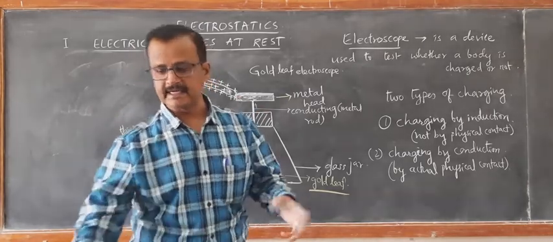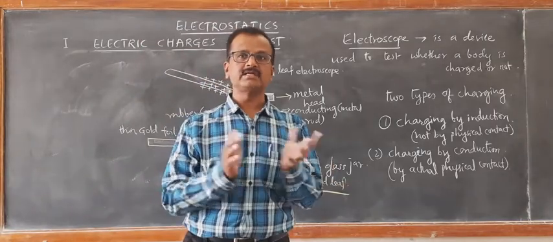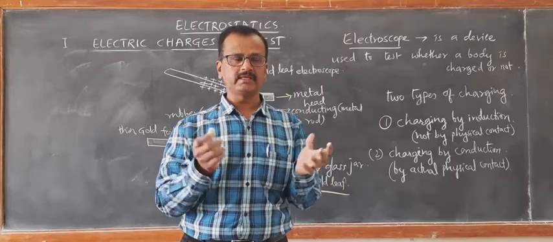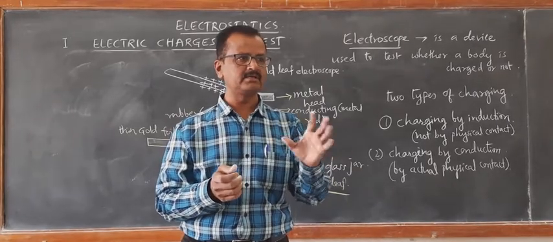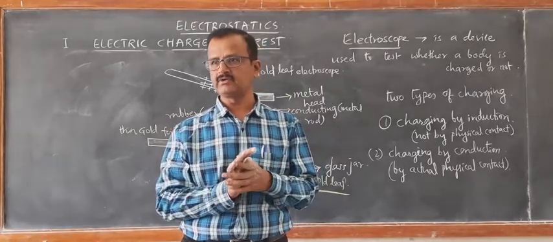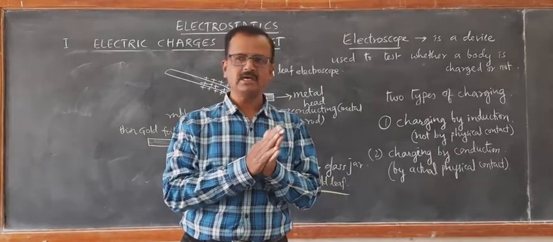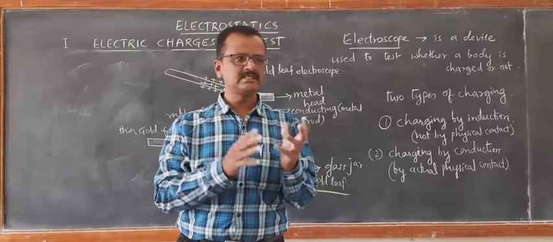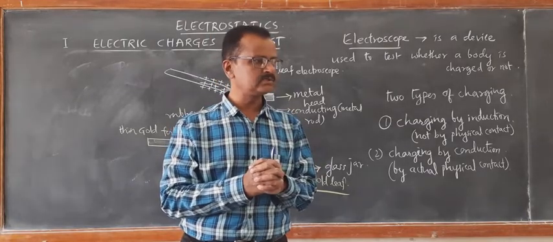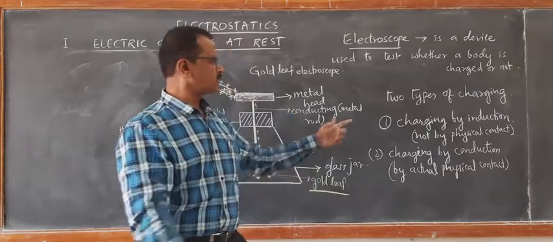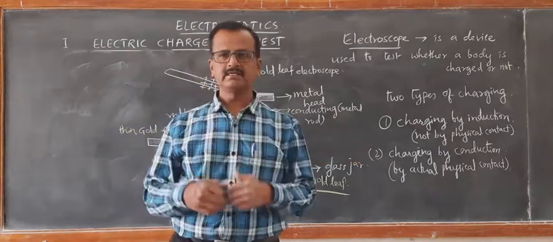When the body is getting charged, that is charging by friction. When you take the glass rod, before it is rubbed, it is neutral. The silk cloth is also neutral. After the glass rod is rubbed with silk, the glass rod becomes positively charged, the silk becomes negatively charged. So that is charging by friction. Is that clear? So we will discuss these things in detail in the next video.